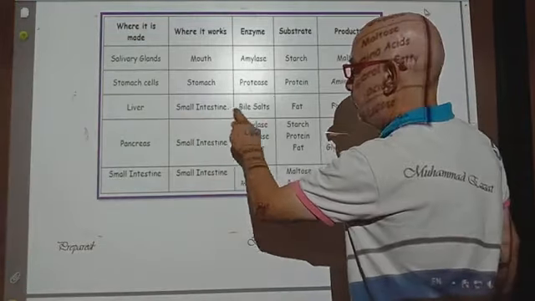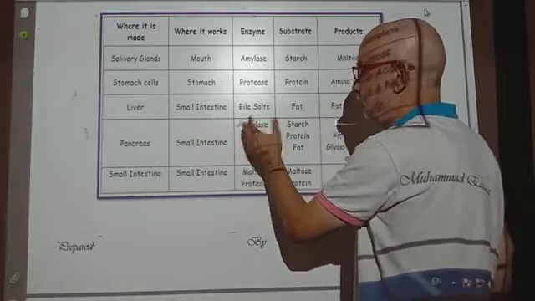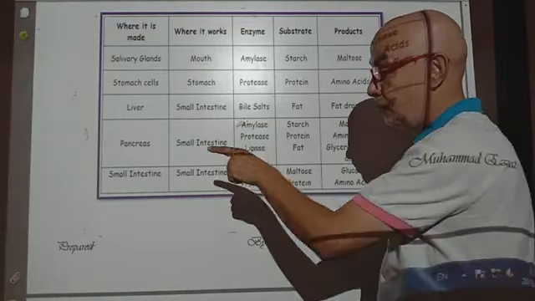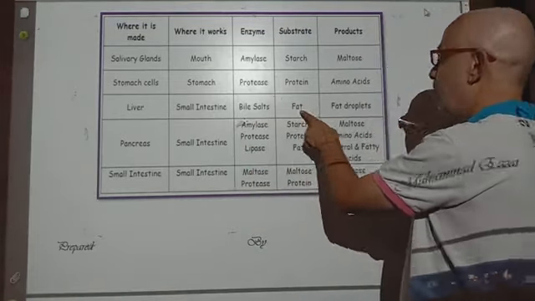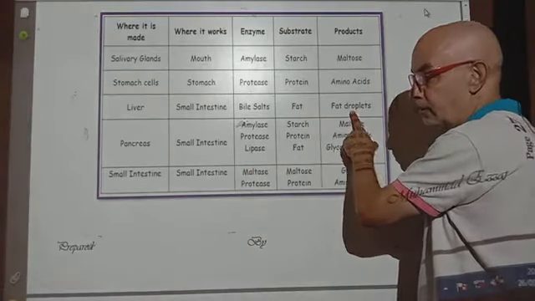The liver secretes bile salts, and be careful not to say that bile salts are enzymes. They increase the surface area of the fats to facilitate the work of the enzyme lipase. It works on the fats and turns them into fat droplets, called emulsified fats.